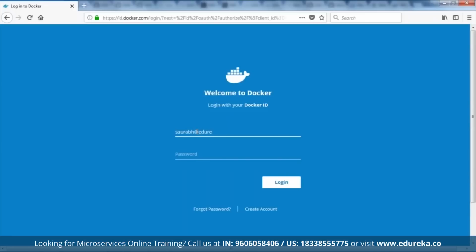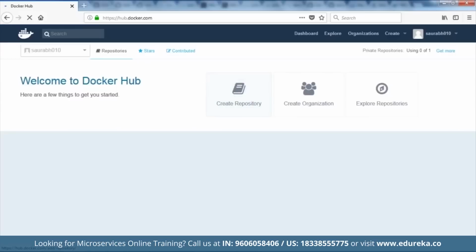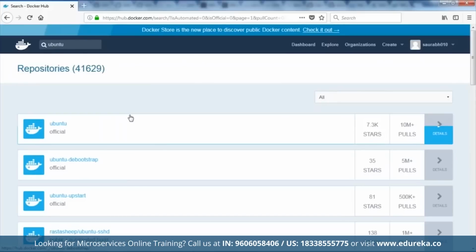I'm just going to type my username and password, and I'll be logged into Docker Hub. So this is how Docker Hub looks, guys. We have a couple of tabs here: repositories, stars, contributed, create a repository, create an organization, explore repositories. Just go ahead and play around with it and you'll understand it. I'm just going to tell you how to search an image here. If I want an Ubuntu image, this is the official Ubuntu image here, guys. Similarly, you can search whatever images you want. All right, let me close it for now.